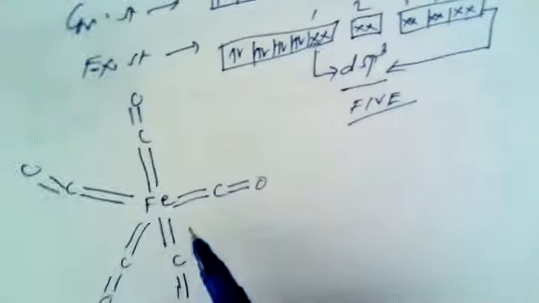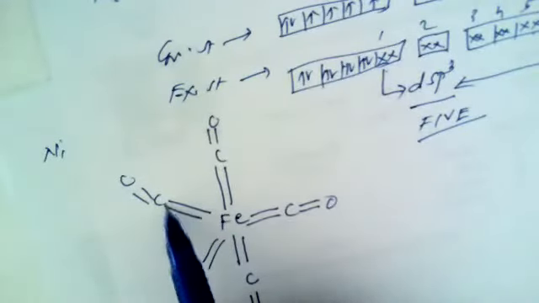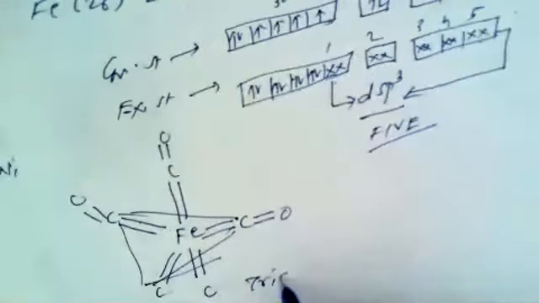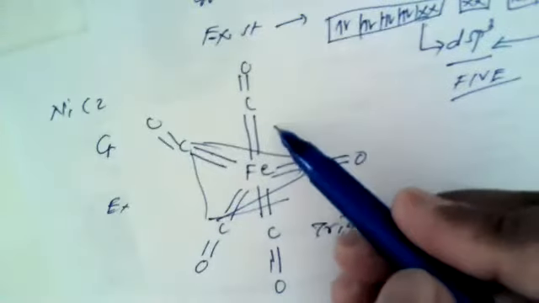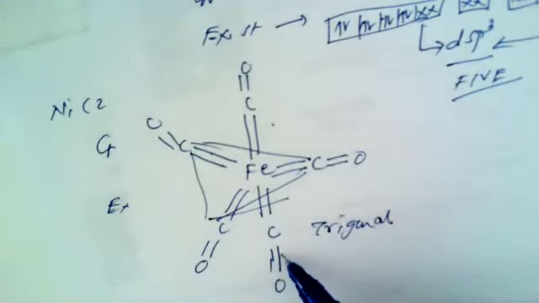Now suppose I join all these corners like this, then this is somewhat triangular or trigonal, and one carbonyl is present at the top, another at the bottom.